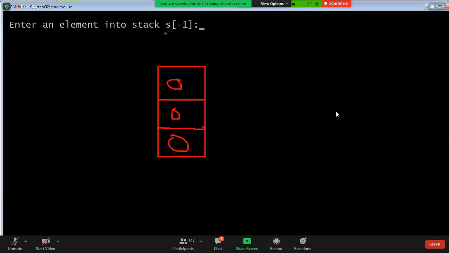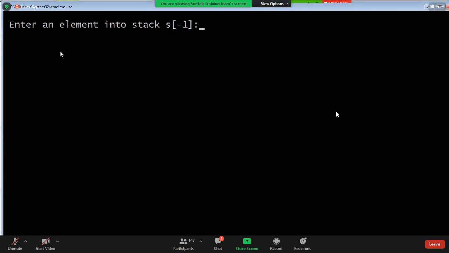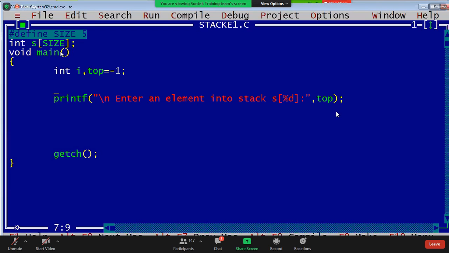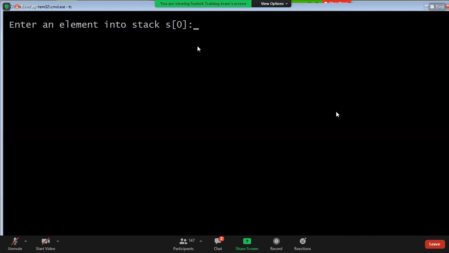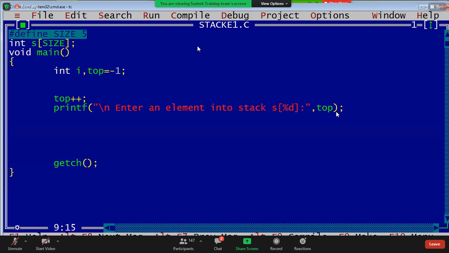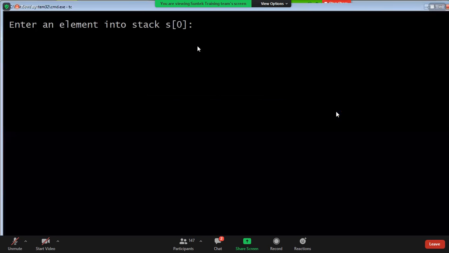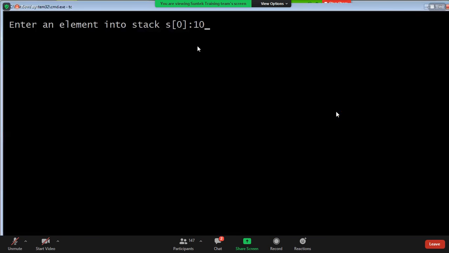Enter an element into stack. S of which location, guys? S of minus 1. Now I'll write top plus plus. Now that value, S of top is what? S of 0. Okay. Insert at that location. How to insert? scanf percentile d, address of S of top. Now I inserted 10.